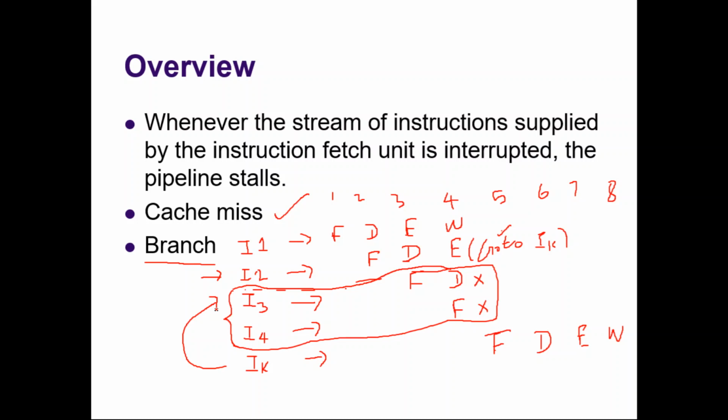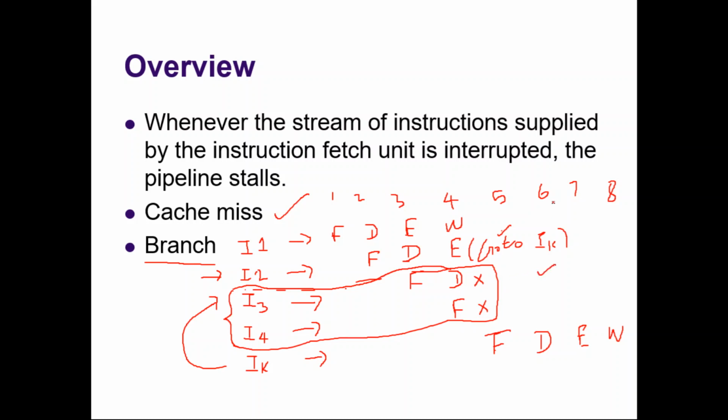How it is possible, let us not go into the detail. I am trying to explain how many clock cycles the hazard happened. The instruction K would have been fetched at clock cycle 3, executed and written at clock cycle 6.